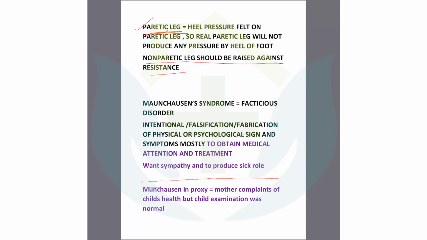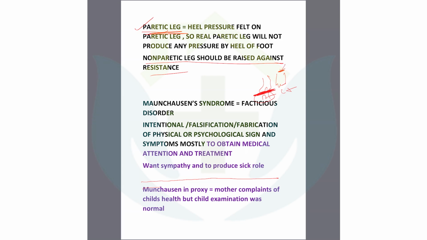If I give you an example, you just see a patient that has right-side paralysis, right limb paralysis. These are both limbs. This is right, this is left. So if the patient has symptoms of right-side paralysis, you will give a resistance over the left thigh.